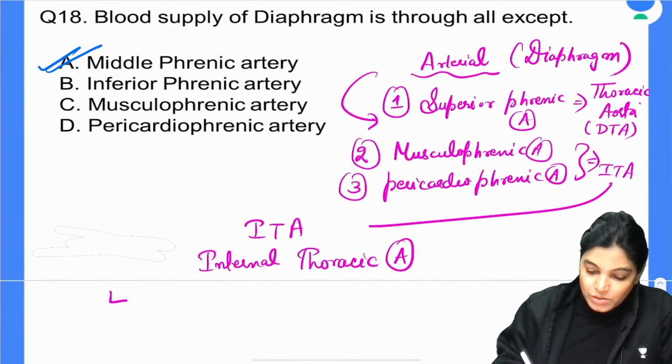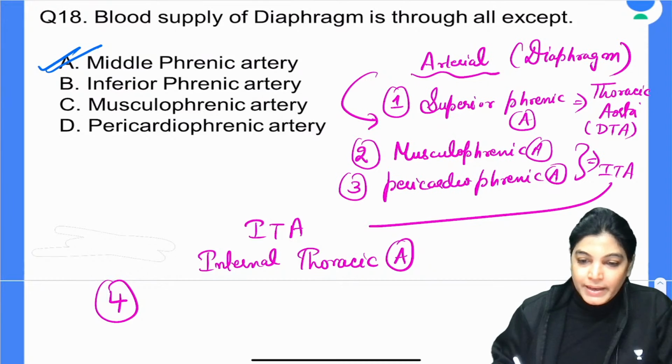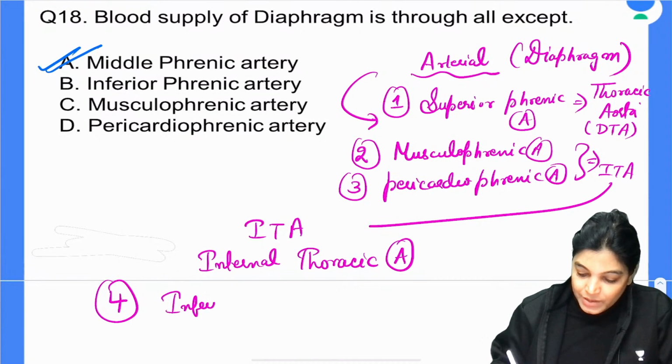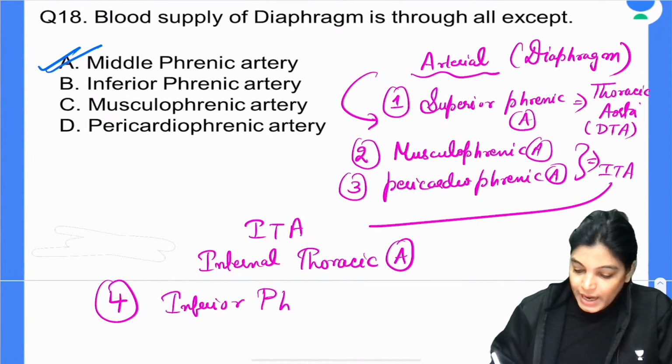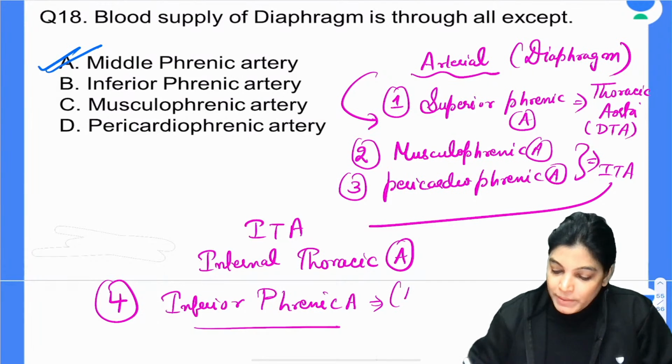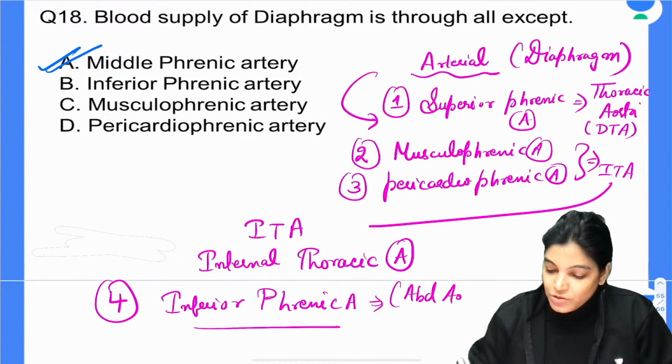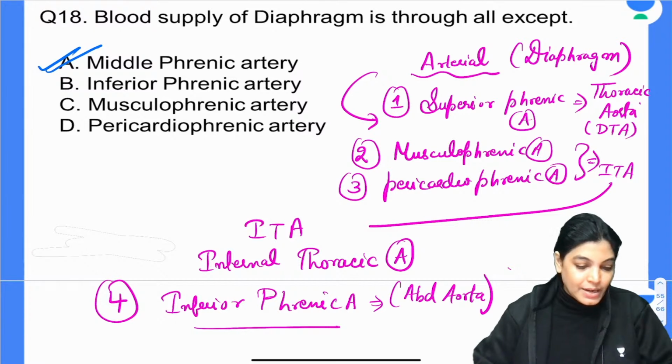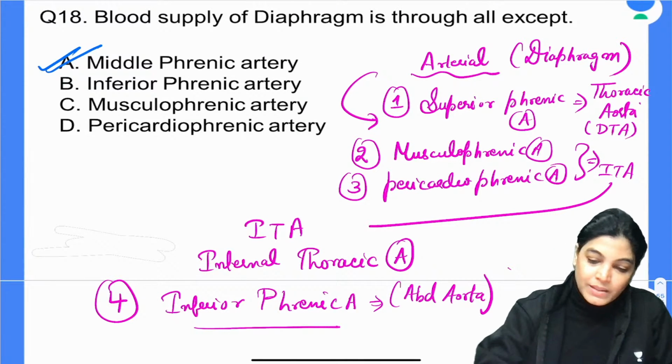Now coming to the fourth source of arterial supply, that is the inferior phrenic artery. Can anybody tell me, inferior phrenic artery is a branch of which artery? Inferior phrenic artery is a branch of abdominal aorta. It is the first branch of abdominal aorta. Yeah, absolutely right, Subhadeep.